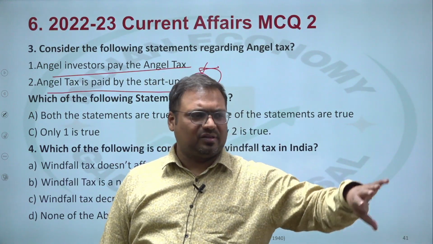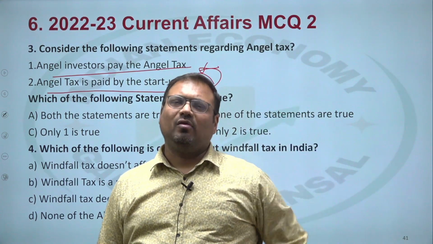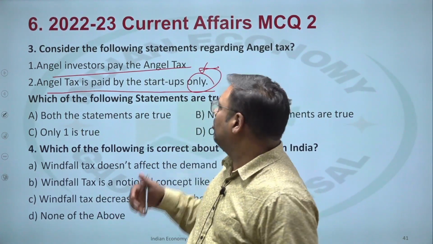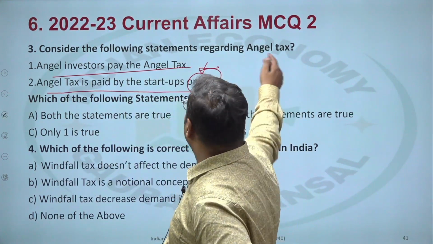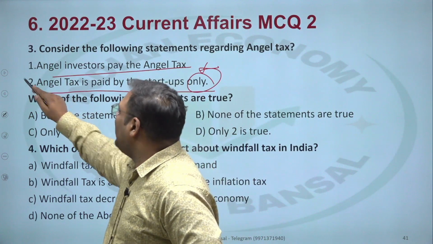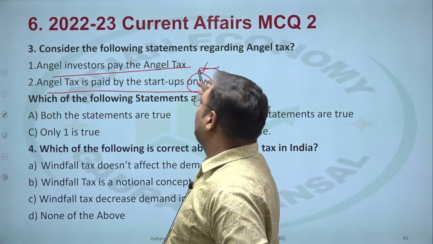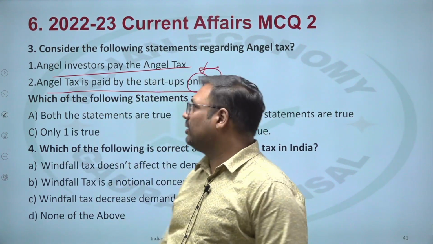But then somebody say, I want to buy the shares of this company for a valuation of 800 crore. This will not make sense. Okay, so even on non-startup, even on an older company, there can be angel tax. So that is what got it wrong. Otherwise, it would have been correct. Okay, so it is tough. Okay? It was very difficult to rule out the second statement. First was easy.